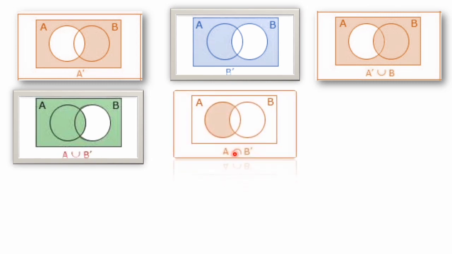Next is A intersection B naught. Intersection, as we know, is common. So it is the common portion which is for both A and outside of B.